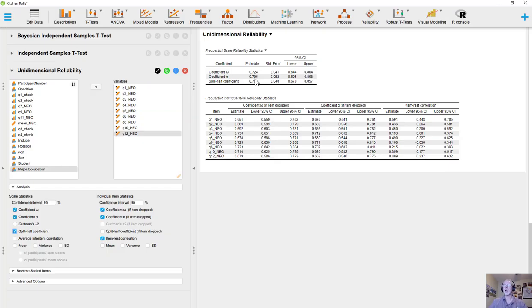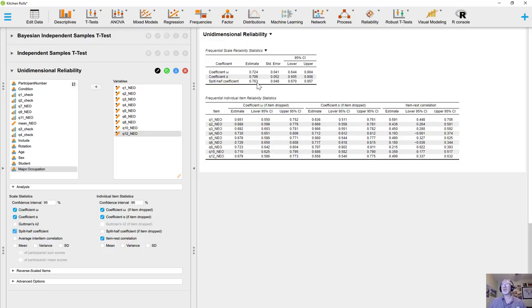That's what coefficient alpha was designed to mimic, but it only does that when the assumptions are met that each item contributes equally. That's not happening here. It turns out that the split half reliability is actually coming out a little bit better.